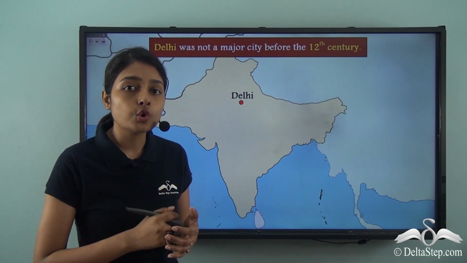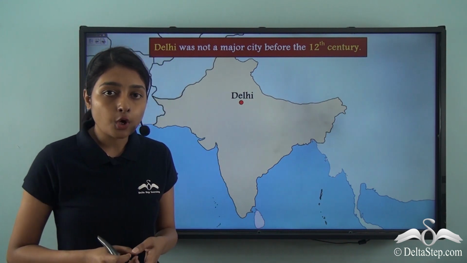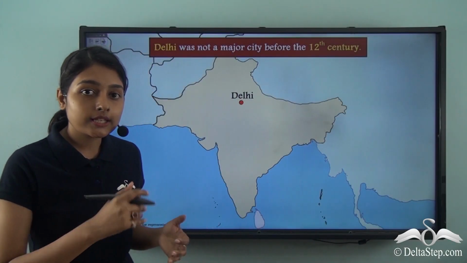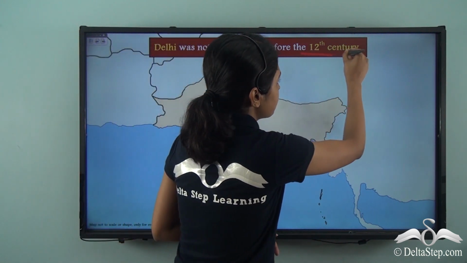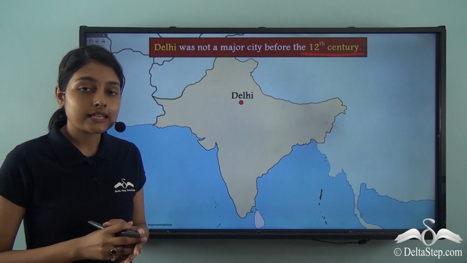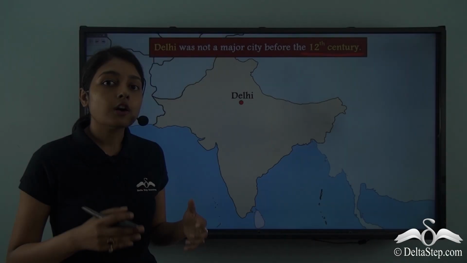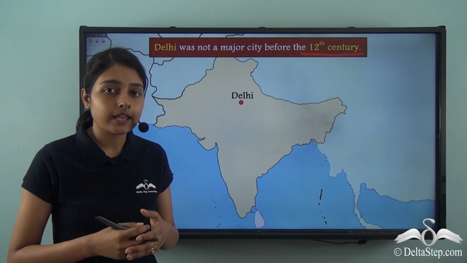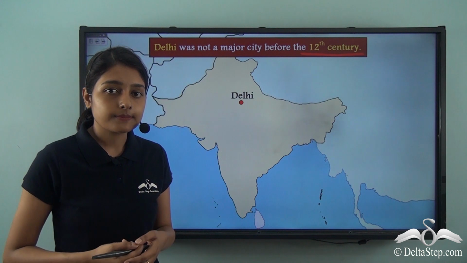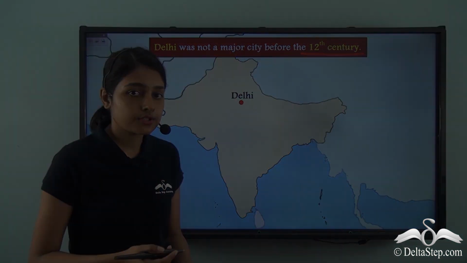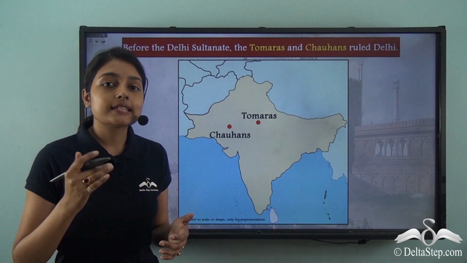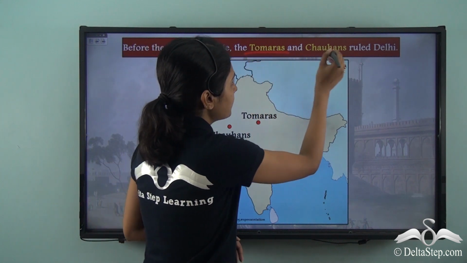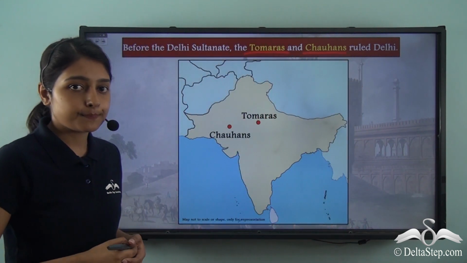And under whose rule did Delhi start gaining prominence and importance? Because we just talked about the fact that Delhi was slowly gaining importance before the 12th century, and the 12th century witnessed Delhi as a major city. Now what was happening in Delhi, or for that matter, what was happening in this entire area during this medieval period? Let us find that out. Before the establishment of the Delhi Sultanate in the 13th century, the Tomaras and the Chauhans ruled Delhi.